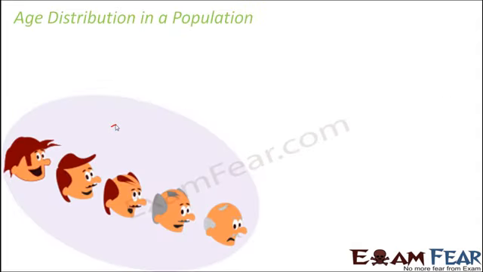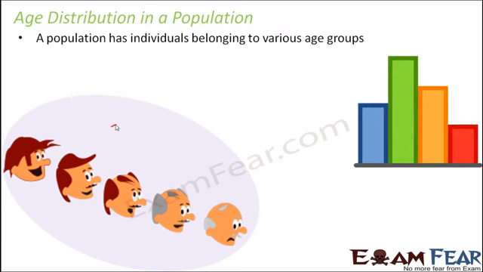So let us now talk about age distribution in a population. When you think of an individual, there is a specific age associated with that individual. Let's say an individual can be 10 years old, 25 years old, or 60 years old, right? But a population consists of a huge number of individuals. Some of them might be 10 years old, some might be 25, some might be 55. So in a population, what we talk about is age distribution.